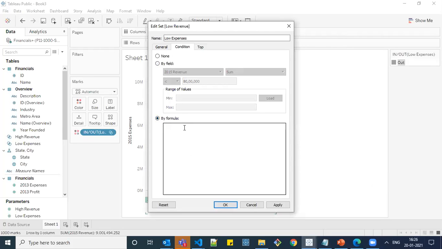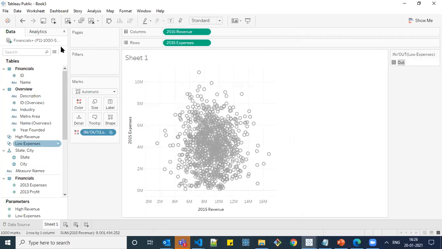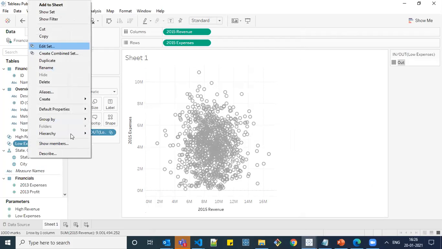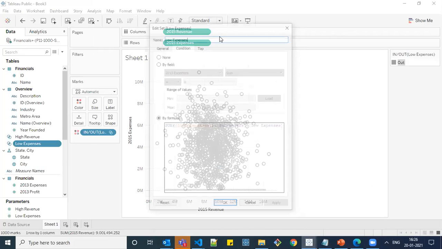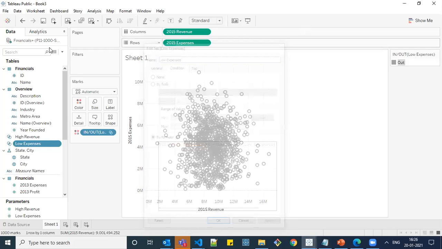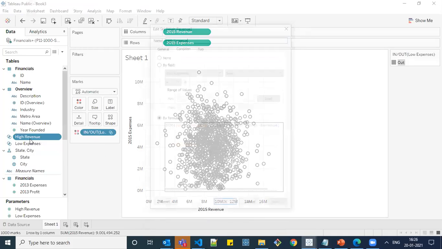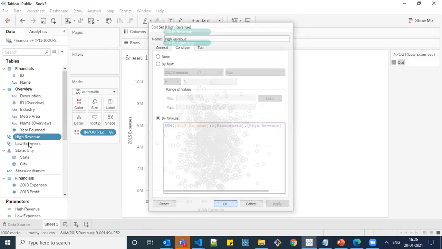Yeah, same thing. You need to go over with the formula. You need to choose. Let me refresh for me. Edit over a set. So lower expenses, we are done with lower expenses, and we move to high revenue. Edit set. Your high revenue you have got. And now I'm going to combine these two sets.